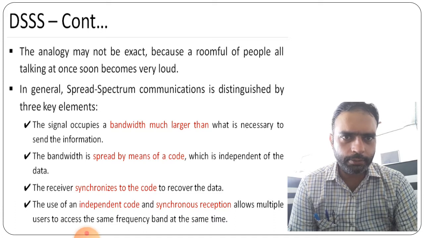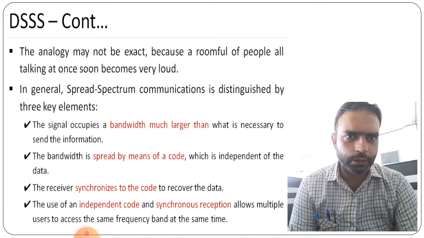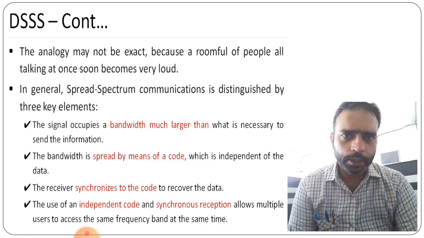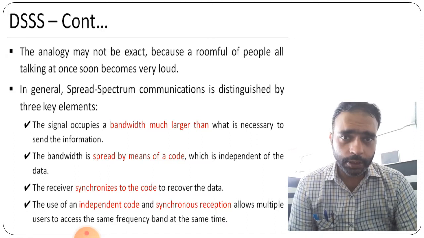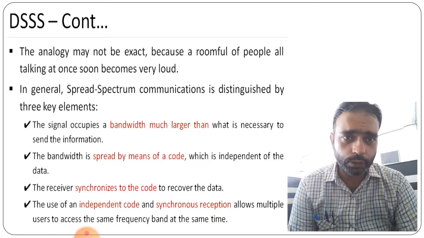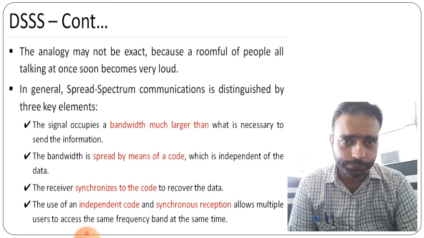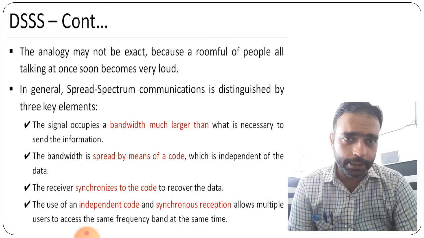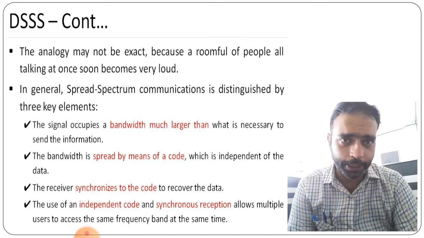Second, the bandwidth is spread by means of a code which is independent of the data. Then the receiver synchronizes to the code to recover the data, and the use of the independent code and synchronized reception allows multiple users to access the same frequency band at the same time.